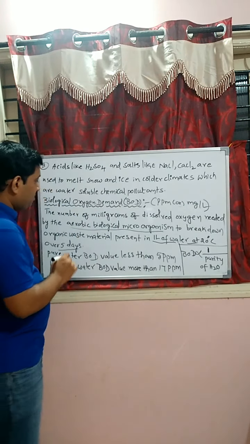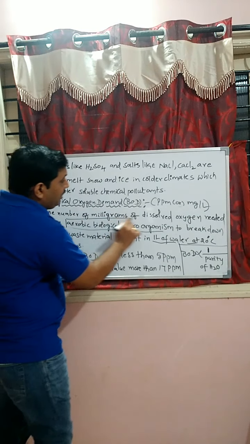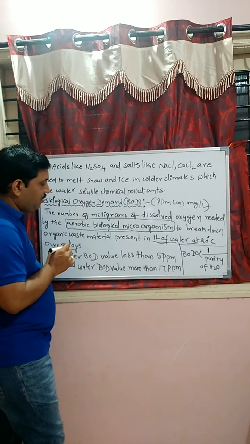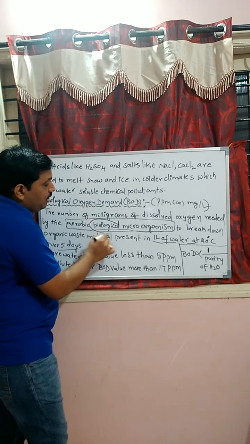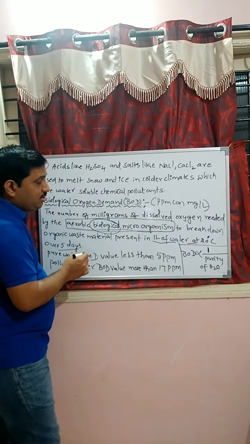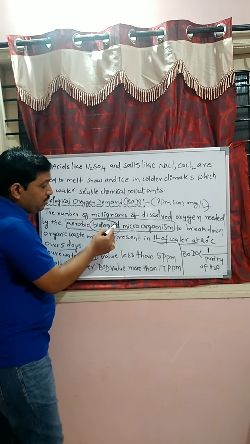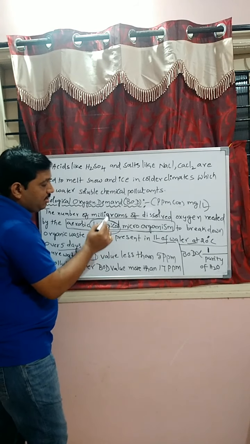Here, very simple terms, student. Aerobic means in the presence of oxygen only will these microorganisms survive. Biological means microorganisms like virus, bacteria, fungus.